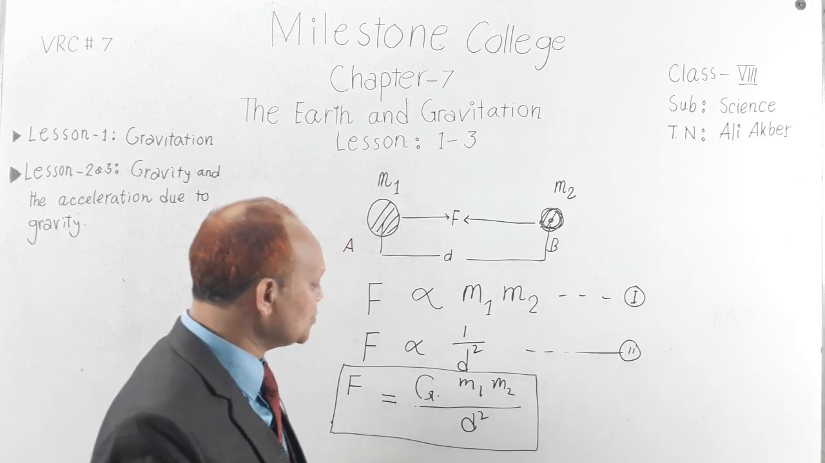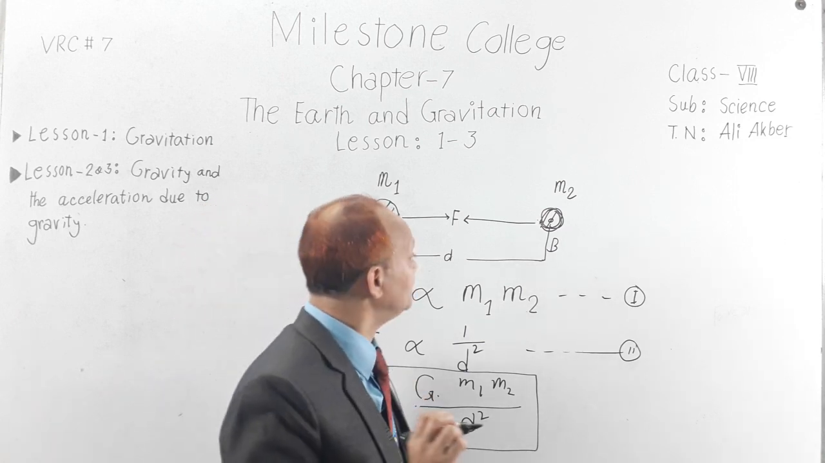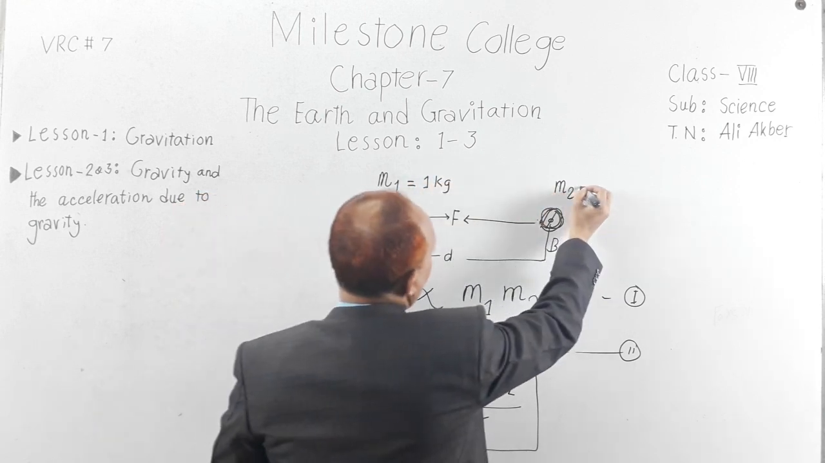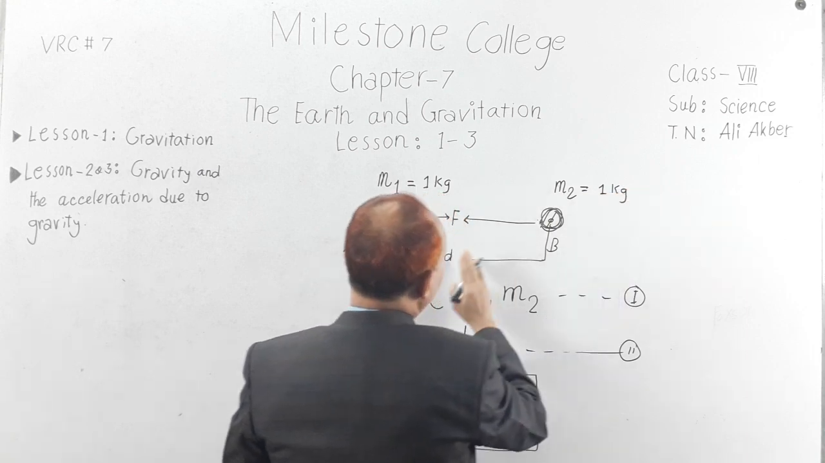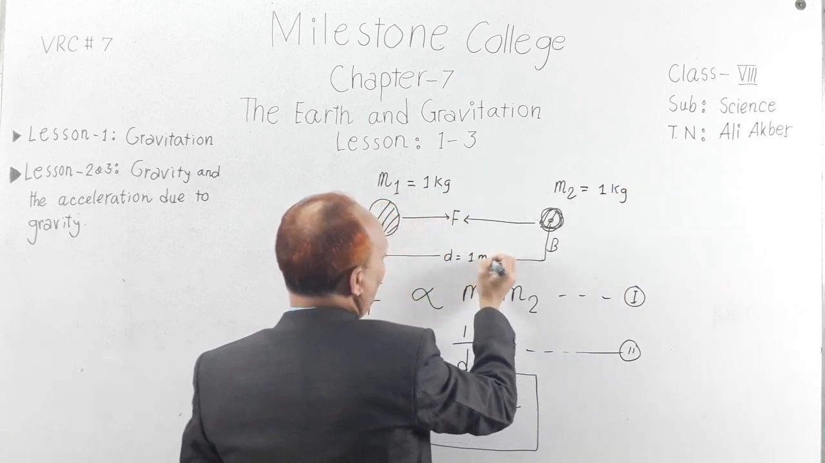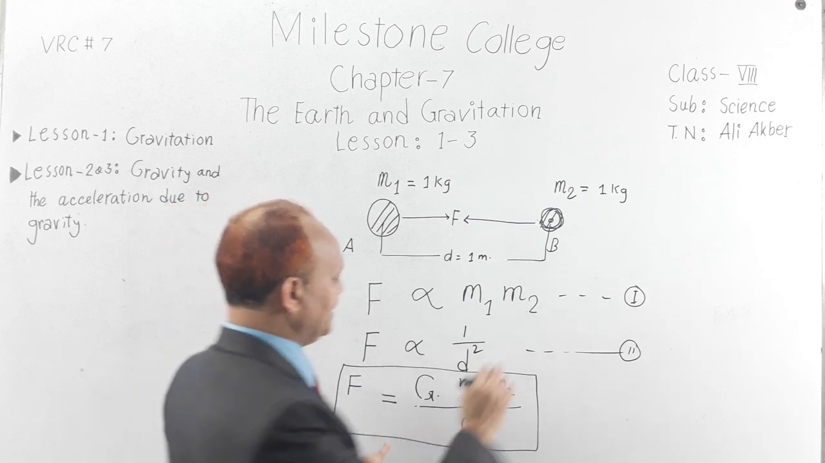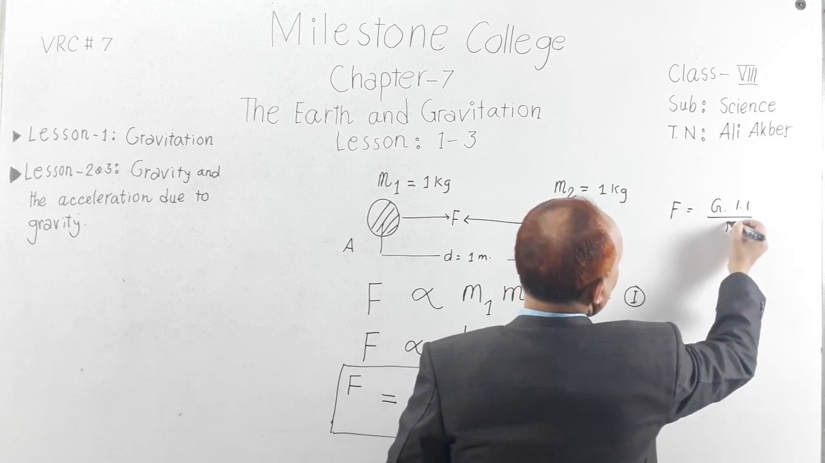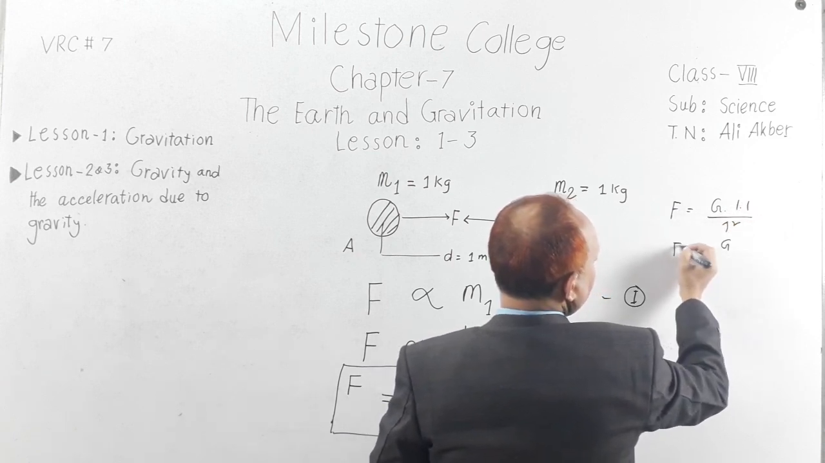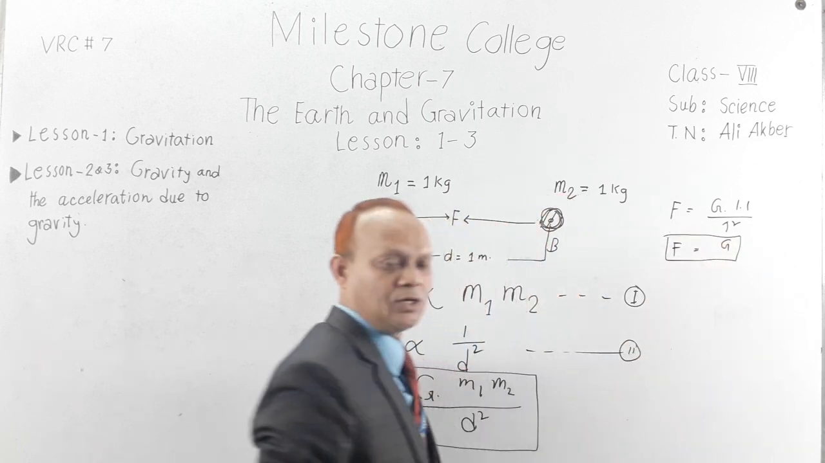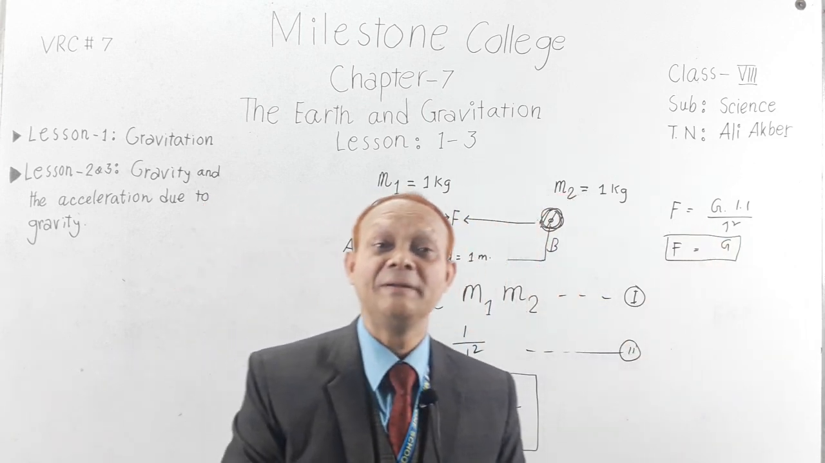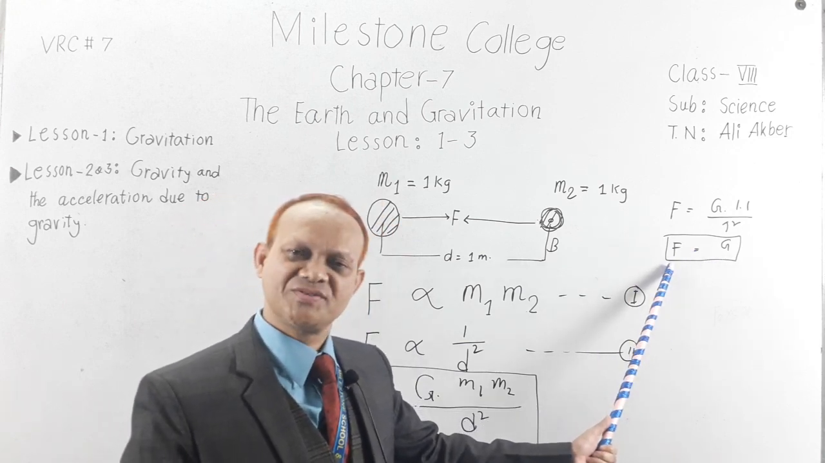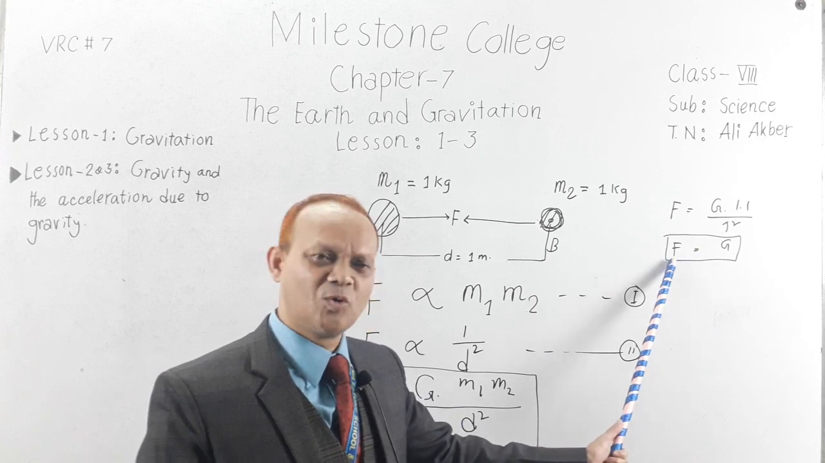D square. Now you see, if you think that mass M1 is 1 kg, and M2 again is 1 kg, and distance D is 1 meter, then what do you get? Then F equals G into 1 divided by 1 square, that is G. That is F equal to G. What have you got? You have got F equal to G. That means G is attraction force.